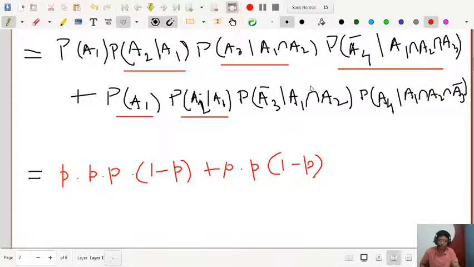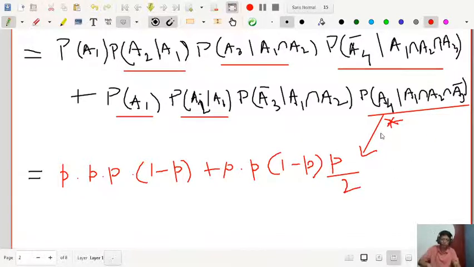The probability of A3 bar on the condition that he passes A1 intersection A2. And what will be the probability of A4 as he fails the previous one? Look at that very carefully. As he fails the previous one, this probability will be P by 2, because according to the question, if he passes the previous one, the next one will be P.